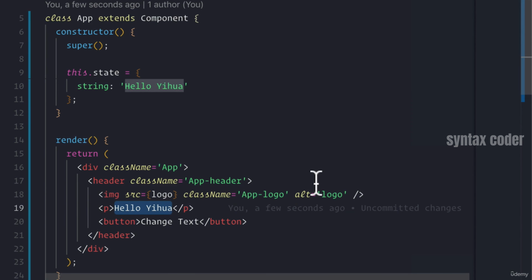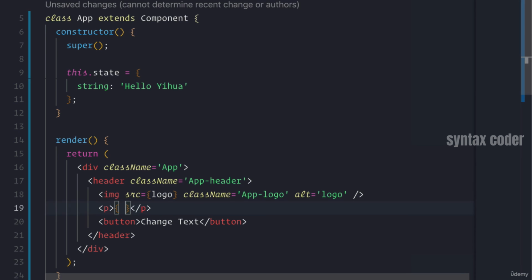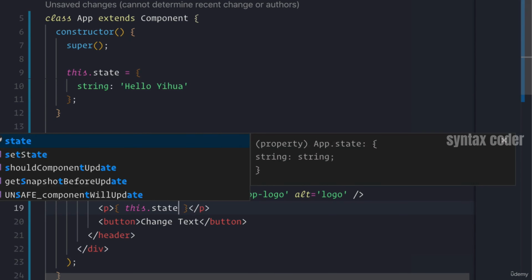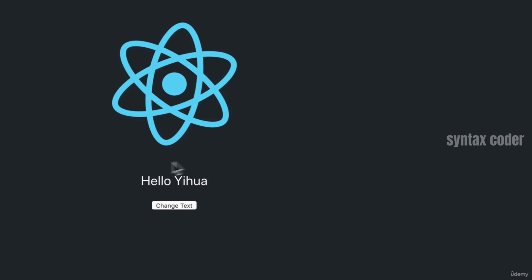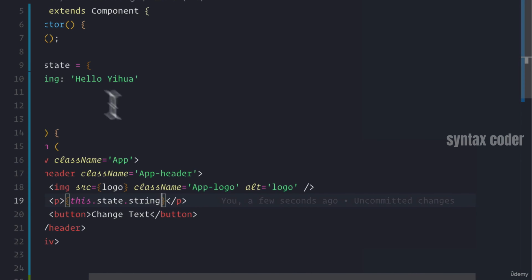How would I do that? Well, I would first use these curly braces, which JSX lets us do. And it tells the HTML that anything between these curly braces is going to be JavaScript. So I want you to render JavaScript, right? So we want to do this.state.string. And now between these p tags, we actually won't see anything change because it's the same string.